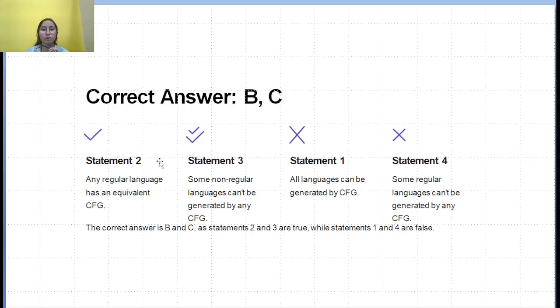So in this, our correct statement was statement number 2, any regular language has an equivalent context-free grammar. Statement number 3, some non-regular language cannot be generated by any context-free grammar. And our statement 1 and statement 4 were false.